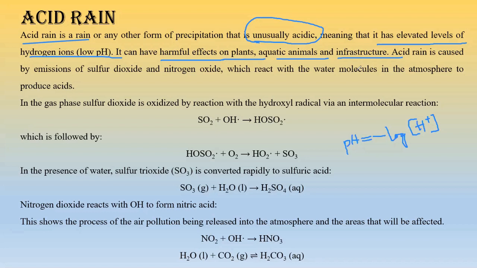Now, as far as infrastructure is concerned, yes, acid rain damages infrastructure. The best example is the stone cancer of the Taj Mahal. You know that Agra has several industries which release different types of gases in the air, due to which there was acid rain in the Agra region, and we know that the heart of India, the Taj Mahal, the first wonder of the world, is located in Agra only, right?